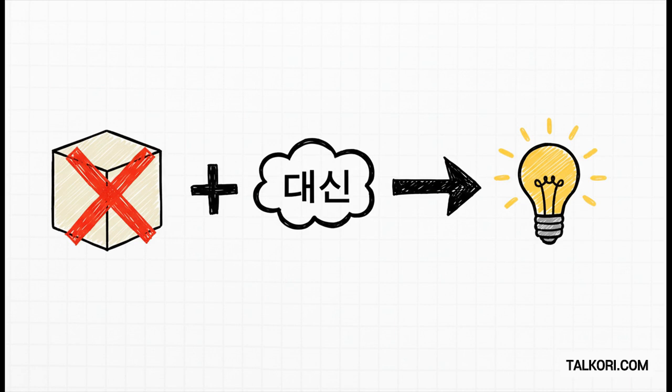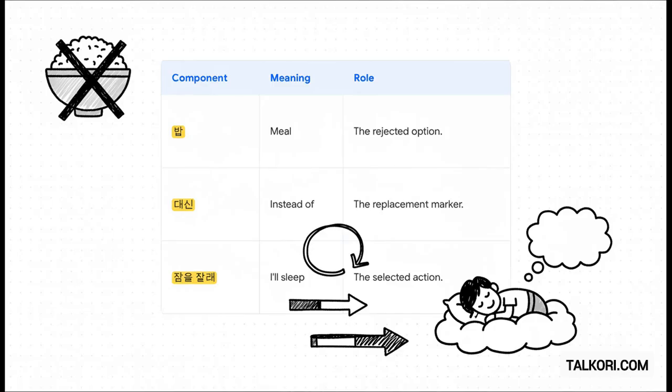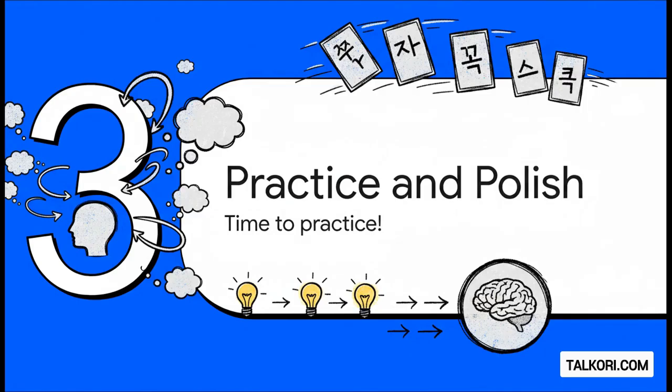Super simple, right? Okay, let's see how this works in a real sentence. 밥 대신 잠을 잘래. First up, you've got 밥, which means meal. That's our rejected option. Then, boom, right after it is our key word, 대신. And finally, you have the thing you are choosing to do, 잠을 잘래. I'll sleep. Okay, that's enough theory. We've covered the what and the why. Now it's time to actually practice a little bit so this stuff really sticks in your brain.